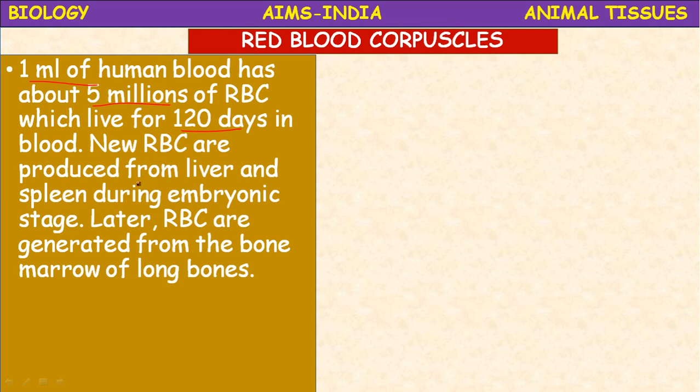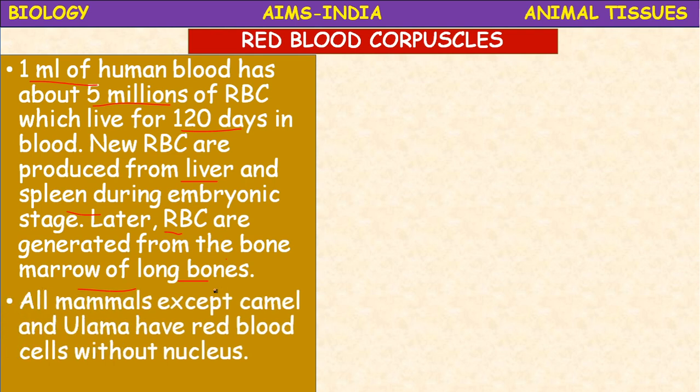The new RBC are produced from the liver and spleen during the embryonic stage, and generally the RBC are produced from the bone marrow of long bones. That process is called hemopoiesis. Hemopoiesis means the production of blood cells. Not only RBC, WBC are also produced from the bone marrow of long bones. All mammals except camel and llama, like animals only, contain a nucleus.